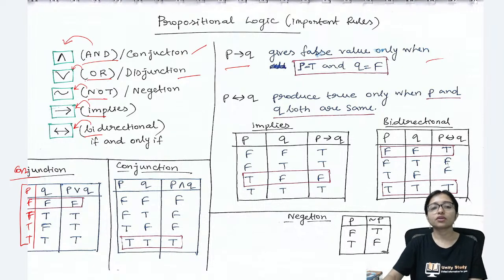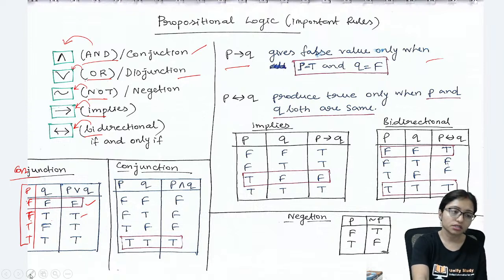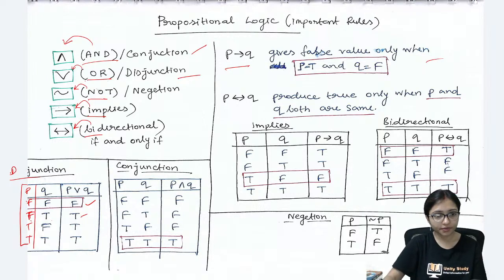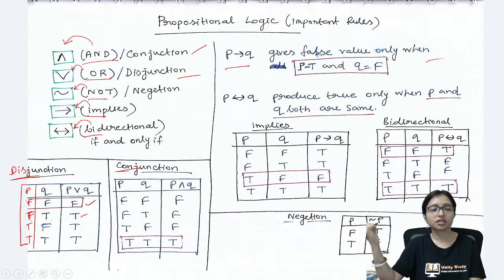The or table gives 0 0 1 1, it is not conjunction, this is disjunction. This is or table, and that is and table.